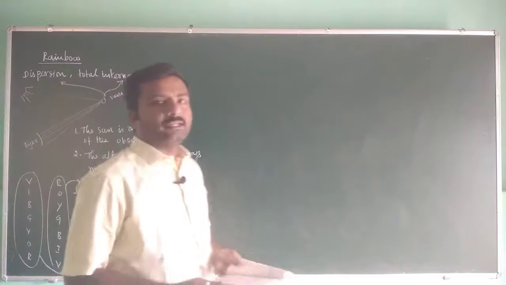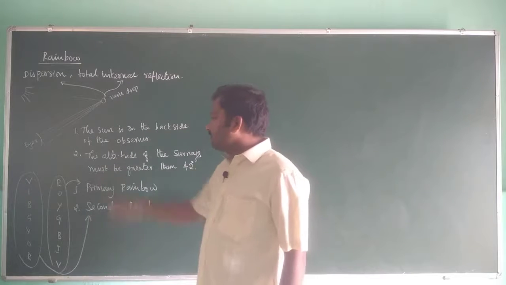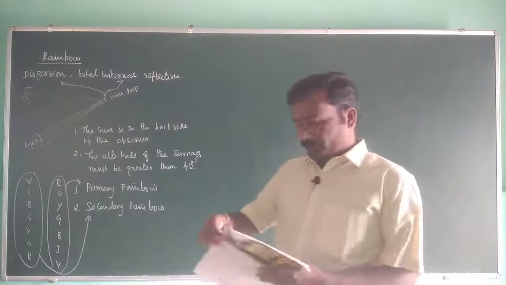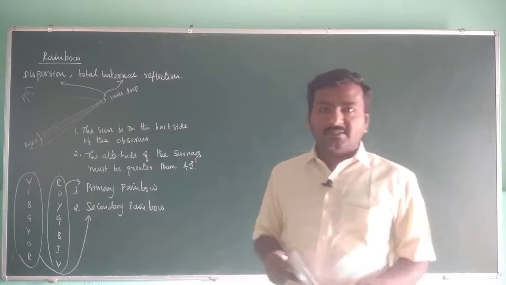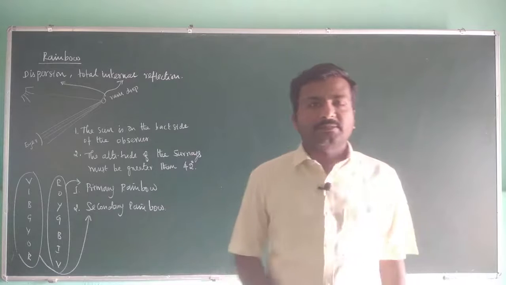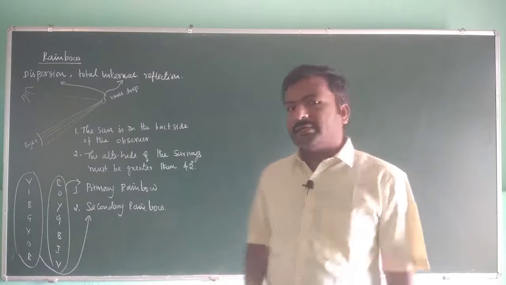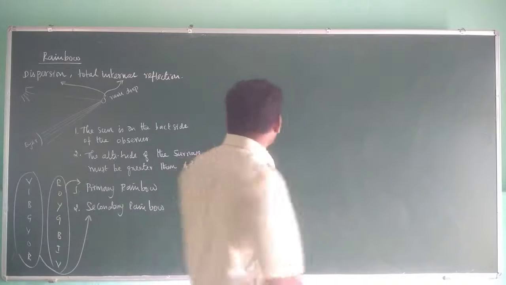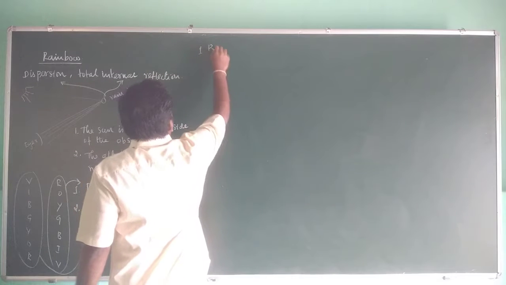Why in the primary rainbow is violet on the bottom and in the secondary rainbow violet on top? In order to answer this, we are going to have a little bit of mathematics. We will do some mathematical calculation and we will automatically end up with the diagram that will tell you why it happens. First, let us start with the primary rainbow.